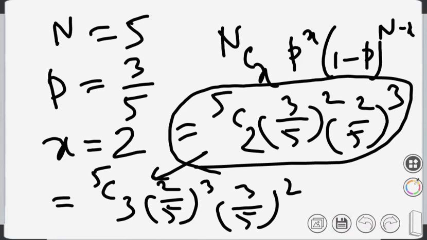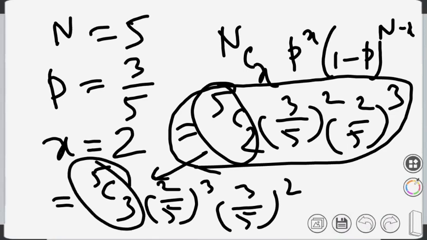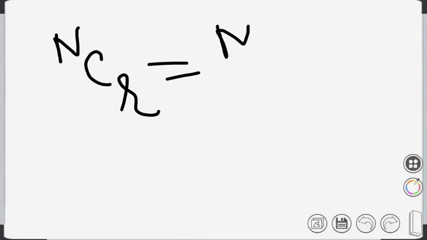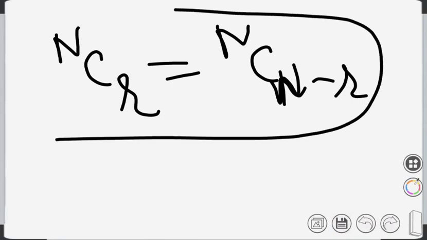Yes, what is the question? Sir, I am asking, if done this way, that is correct, right? Both are right. Anything that is logical, that is correct. And 5C3 and 5C2 are equal. Actually I should not say equal, their values are equal, because we know that nCr is equal to nC(n minus r). We have already written this formula. So 5C3 is the same as 5C2. We have written this yesterday.